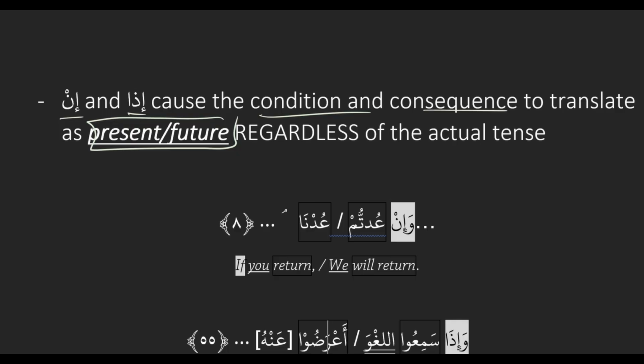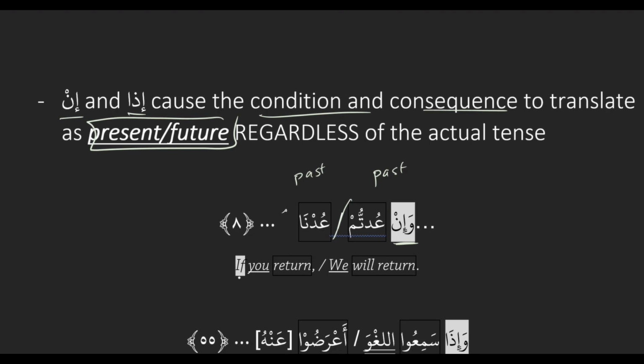So وَإِنْ عُدْتُمْ عُدْنَا, we have a conditional sentence with our conditional word in, and then our two parts, عُدْتُمْ and عُدْنَا. What can you tell me about عُدْتُمْ and عُدْنَا? What kind of actions are they? They're both past tense because we have the tum ending indicator and the sukun and na ending indicators. So both the condition and the consequence in this case are past tense.